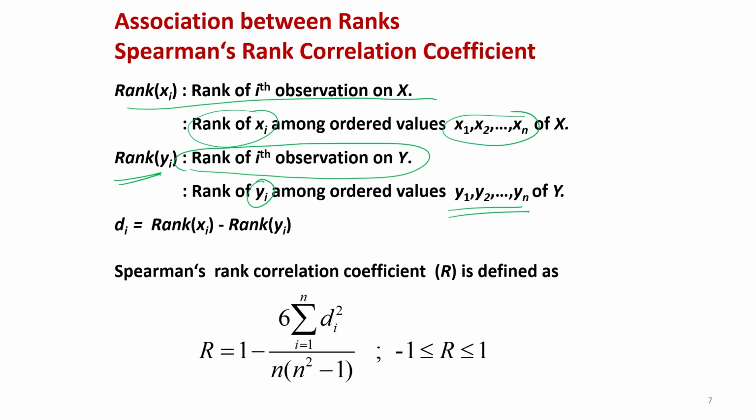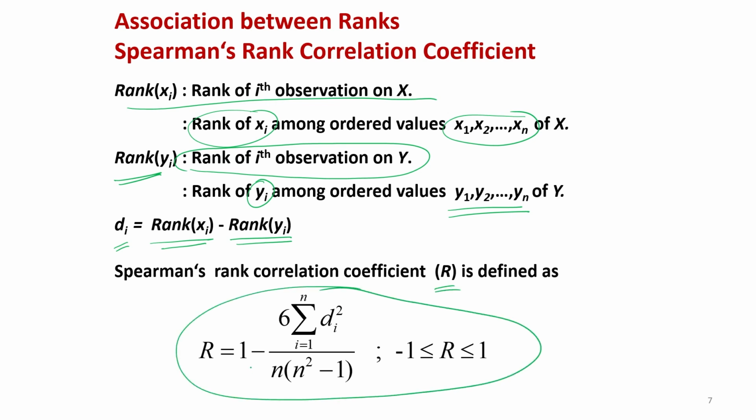Then we try to find out the difference di, which is rank of xi minus rank of yi, and based on that, the Spearman's rank correlation coefficient R is defined like this: R is equal to 1 minus 6 times the summation of di square, i goes from 1 to n, divided by n times n square minus 1.